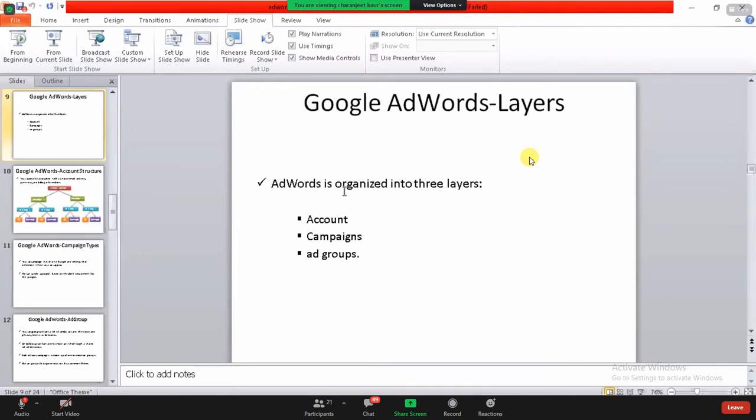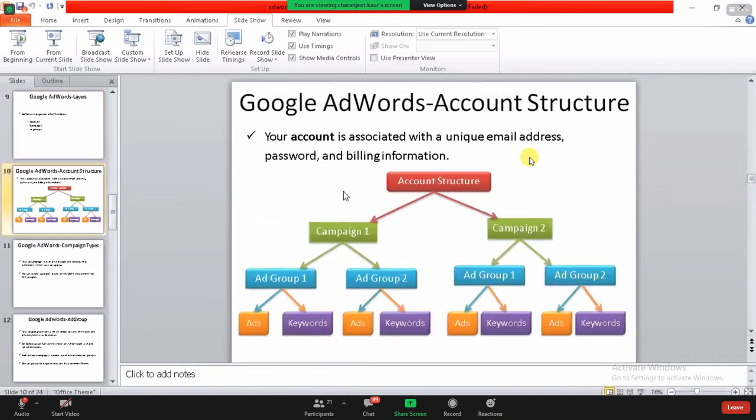Now, and the third is the ad groups. We are going to cover this section in the upcoming slides and in the practical form as well. I am covering this because I understand many of you might know about this, but the majority of people here are from a background where they don't know about digital marketing. That is why we are starting from scratch, to make them familiar with the terms and things involved in each and every module.